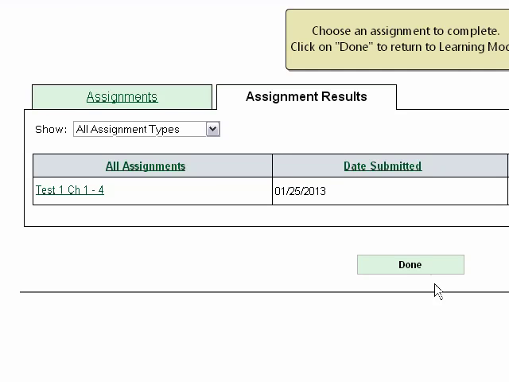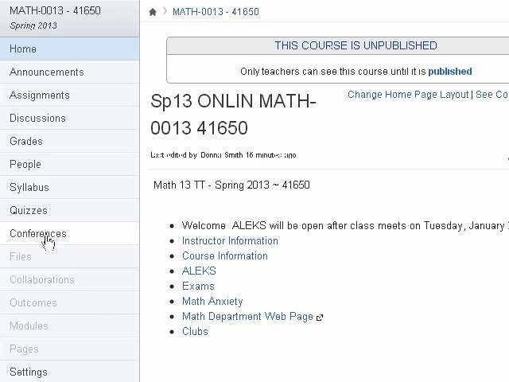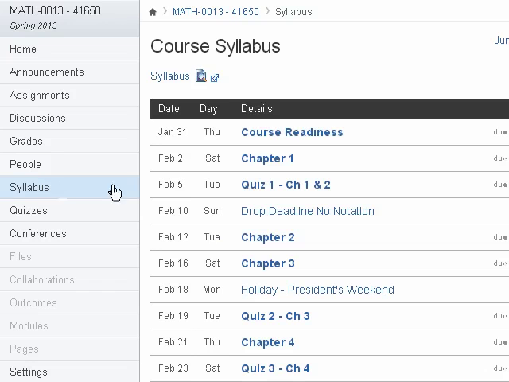Now, one last thing I'd like to do, I'm going to go back out to the Canvas website so that we can show you some. Now I'm back out at the Canvas website again. What I'd like to do is click on this link that says syllabus. And what I like about the syllabus is that it shows everything when it's due. That same paper copy of the detailed chapter objectives showed you when every chapter was due, but this tells you everything in the course.